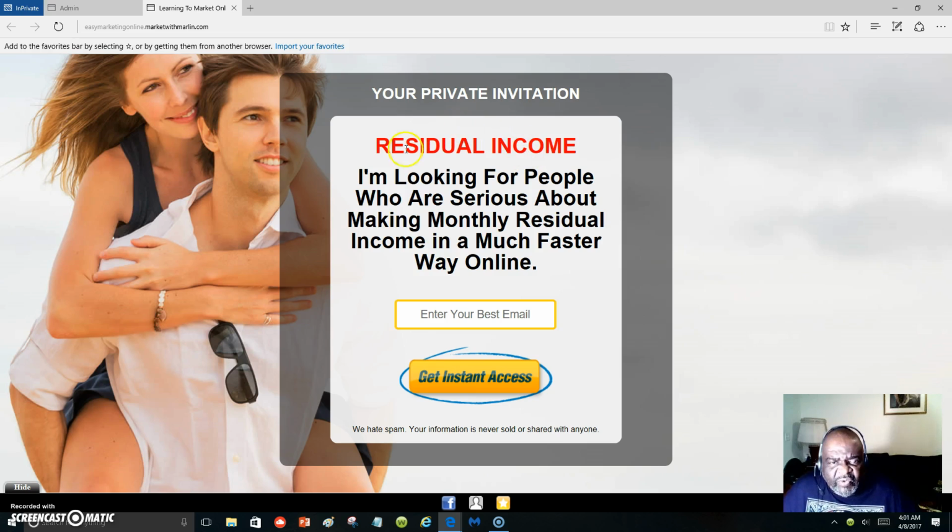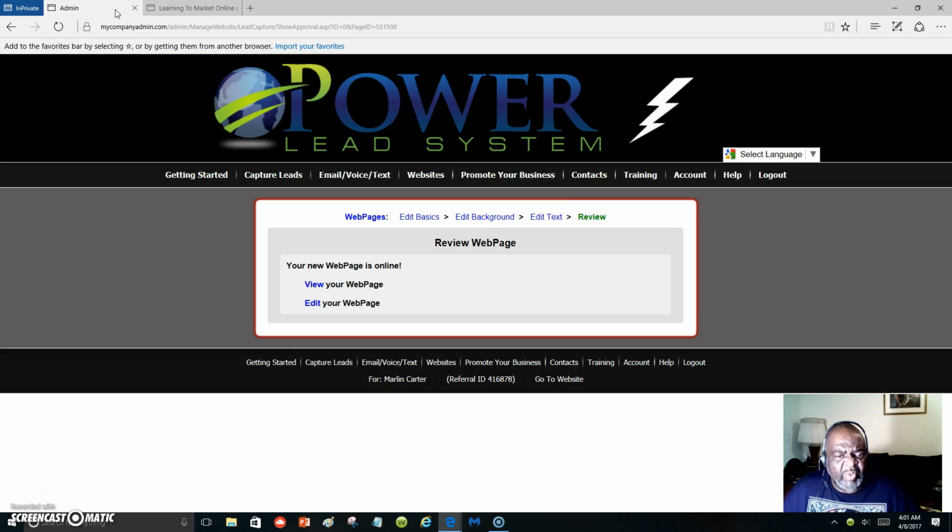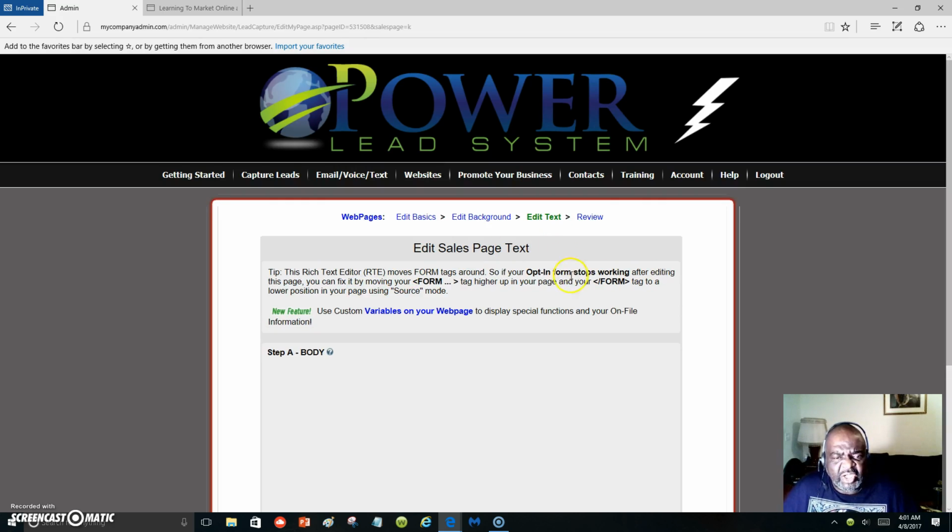If I want to revise, and I probably will later on, this is just to give you an example of how you can create your own or copy your own capture page inside of the Power Lead system. Let's go back over. We're going to edit the web page.